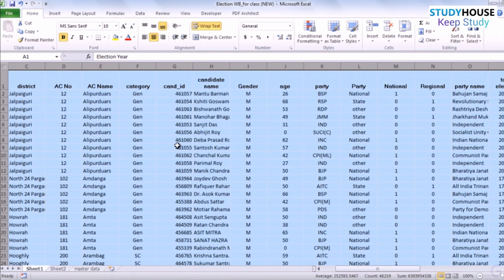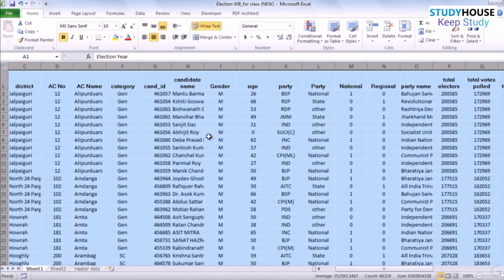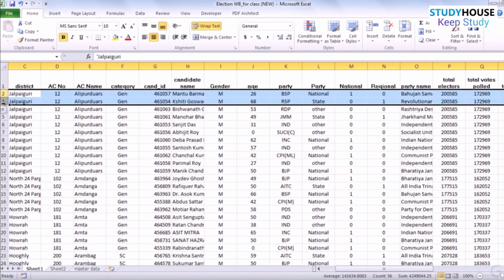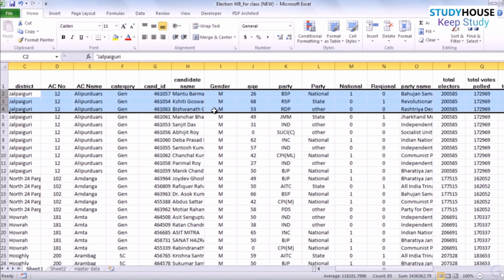So to see how the data works, let's just focus on these three candidates. The candidate number 1, he is from Bahujan Samaj Party, which is a national party, therefore he gets the value of 1 here and gets nothing in terms of the regional parties. We look at the second candidate, he is from RSP, that's a state level party, so it gets 0 for the national party and 1 for the regional party. The third person is from a party RDP. It is neither a national party nor a regional party and therefore it gets 0 in both cases.